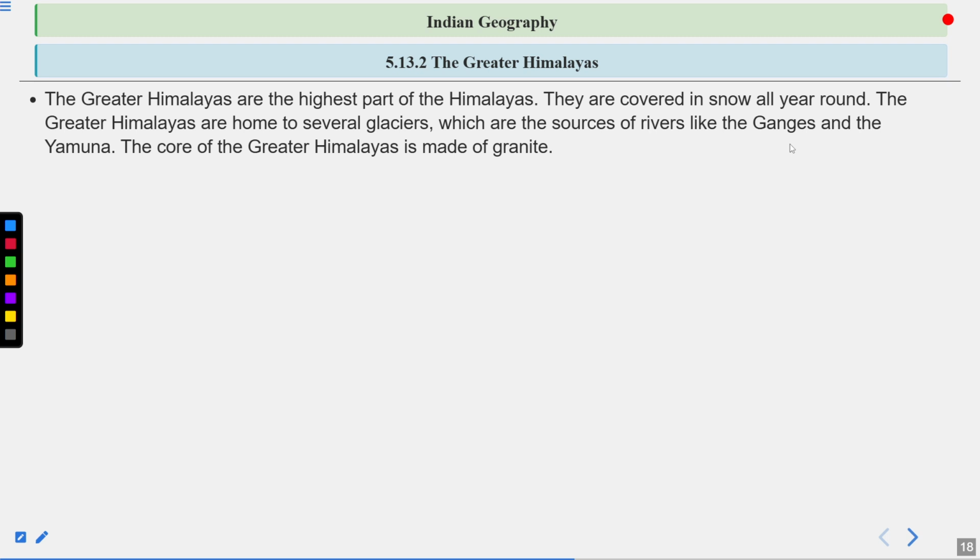The Greater Himalayas are the highest part of the Himalayas. They are covered in snow all year round. The Greater Himalayas are home to several glaciers, which are the sources of rivers like the Ganga and the Yamuna. The core of the Greater Himalayas is made up of granite.